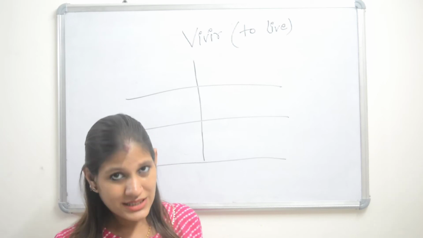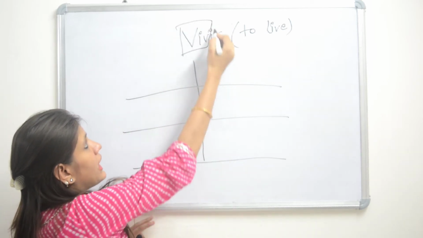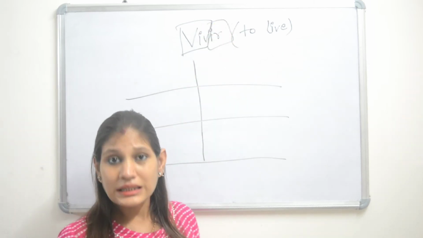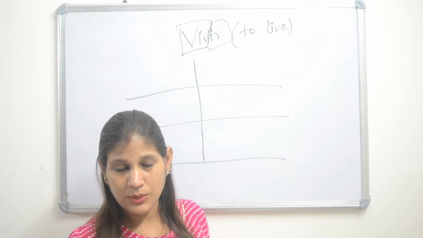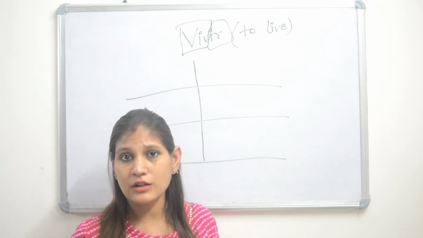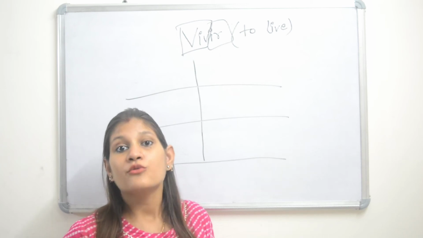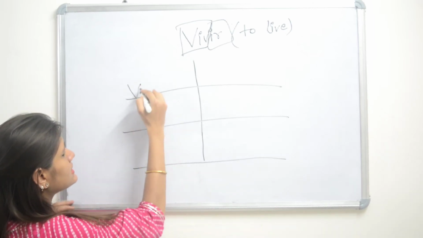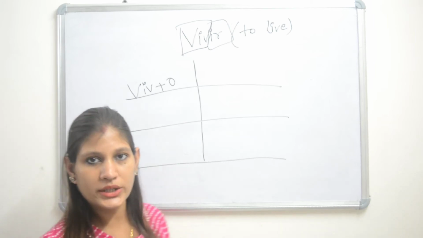The stem remains the same, that is, this is the stem, and the IR is the ending. So IR will be conjugated and the stem remains the same. For first person singular, when I am talking about myself, I, I would use vivo. The stem remains the same, but I would add an O here.